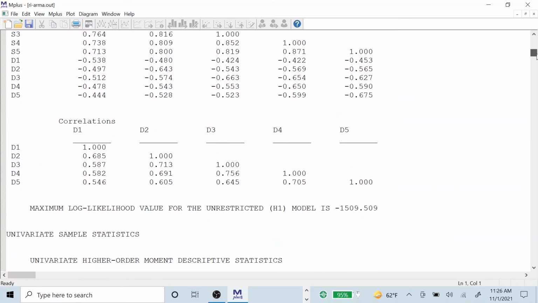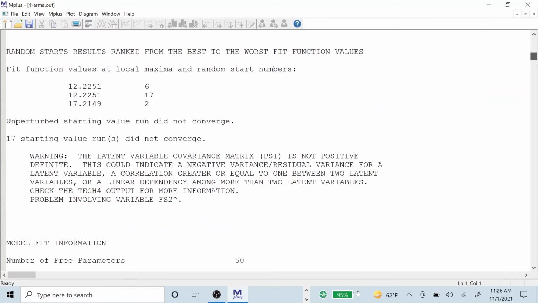And that gives you, well, let's see first. Here you actually see that you have a couple of different solutions, 12 and 17. So this is a bad solution we got. And 17 starting value runs did not even converge. So here you see that the model is difficult. The likelihood, one could say, doesn't have a well-defined global maximum. It could be quite bumpy, so hard to tease out all this information from the data for all the parameters in this model. We even want to run it with 50 starts or even 100. I think I did that and found no difference. That is the best solution at the top there.